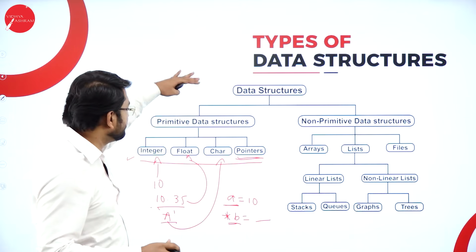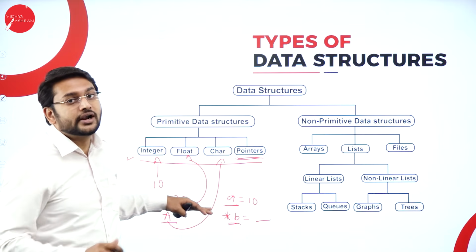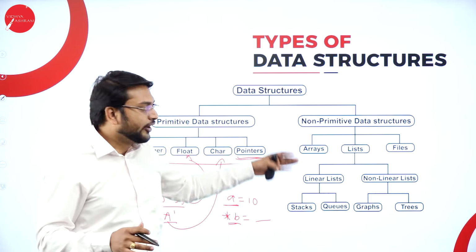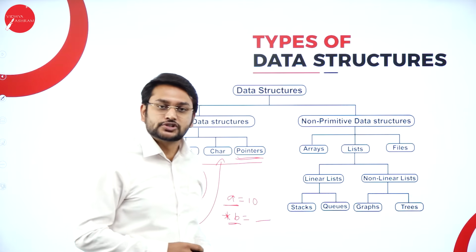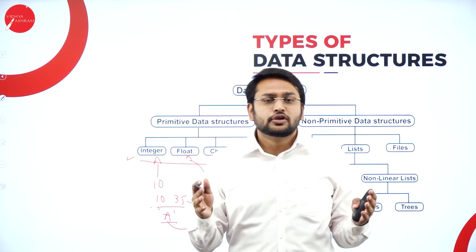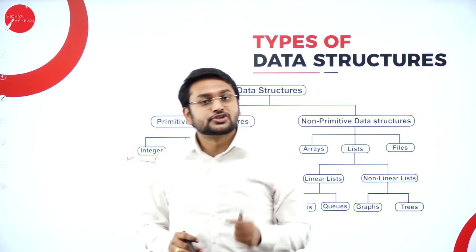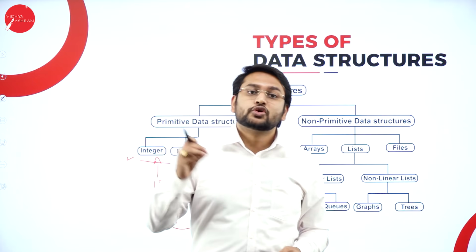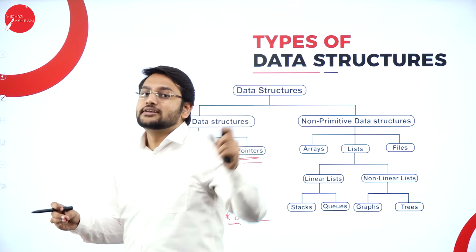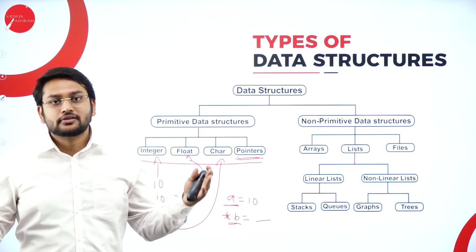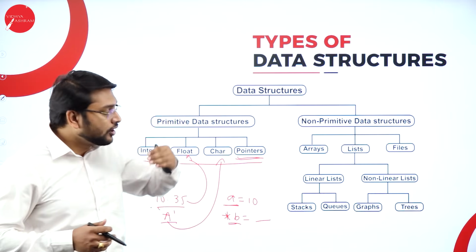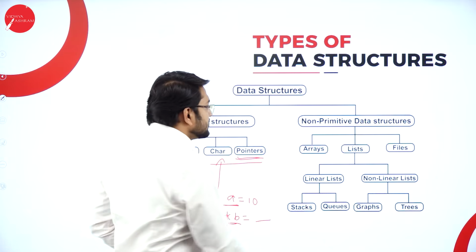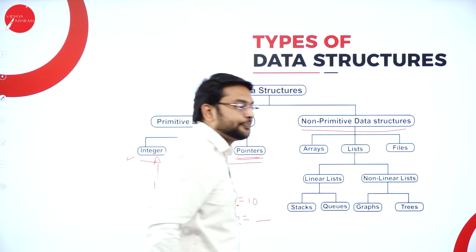So this is all about the brief discussion about the primitive data structure. Now, it's very important that we discuss some points with respect to the non-primitive data structure. My dear students, as I told you, when it comes to the non-primitive data structure, you need to remember that I will be storing more than one data item in one variable. So I will be able to store more than one data item in one variable. That is what I will call a non-primitive data structure.